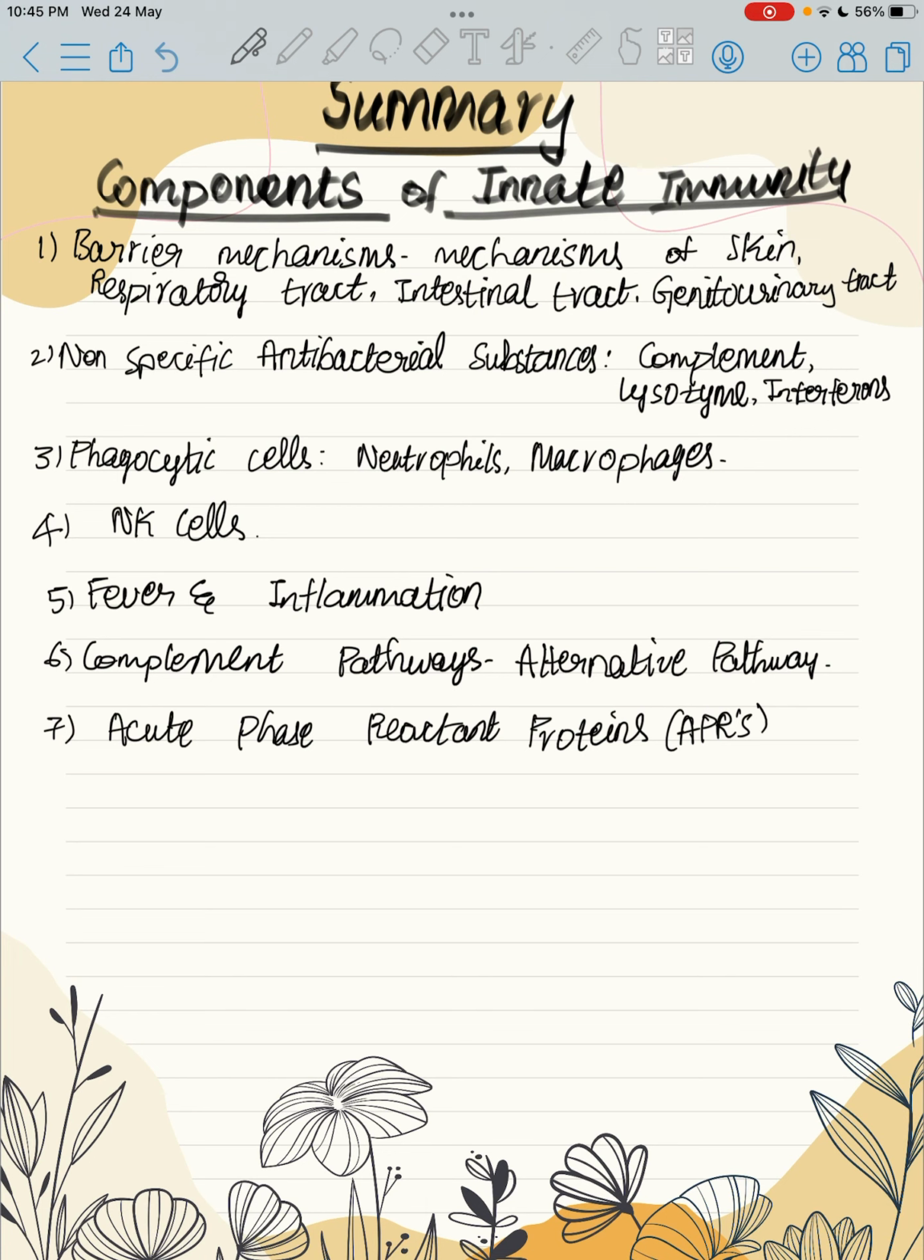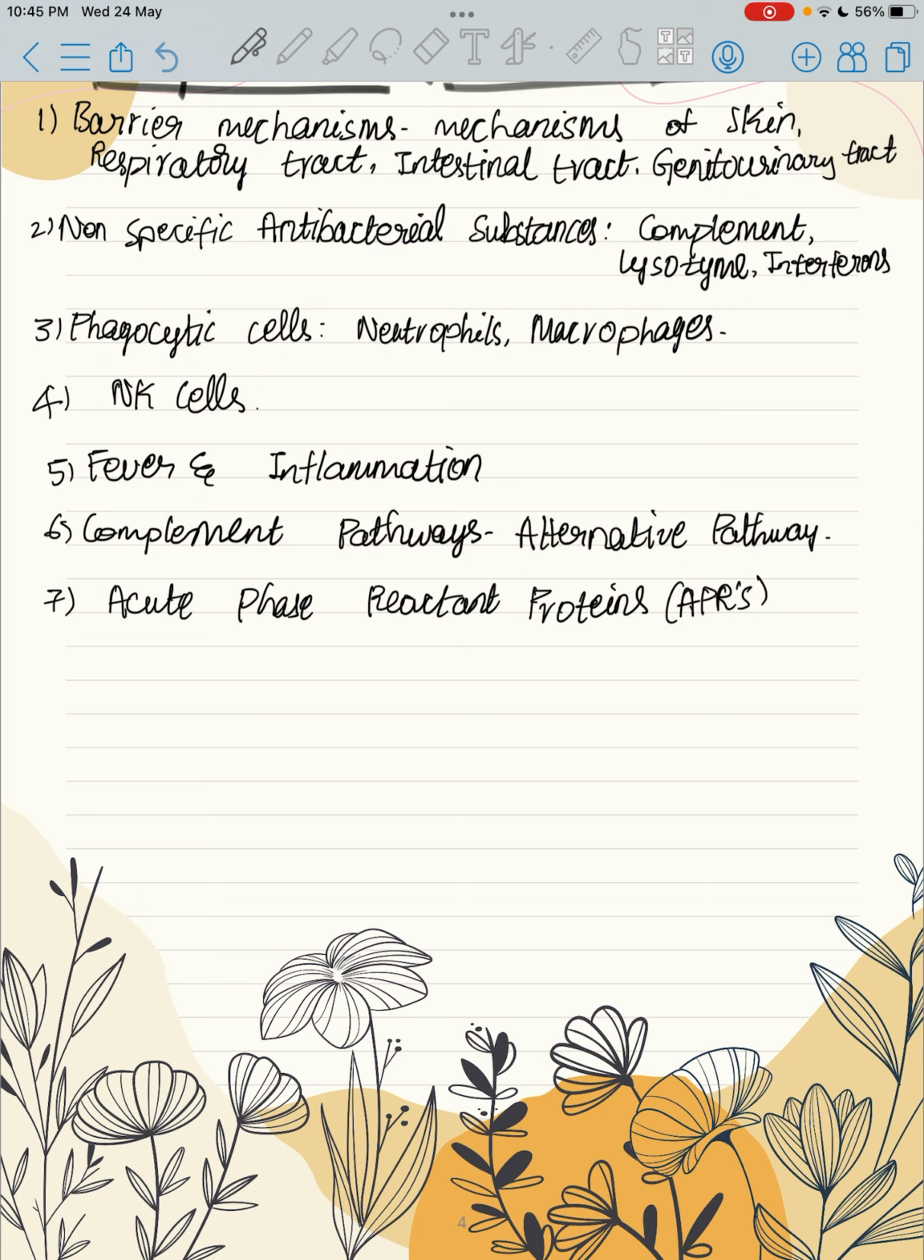Phagocytic cells such as neutrophils and macrophages are known as phagocytic cells. NK cells, natural killer cells, are non-specific innate immune cells. Fever and inflammation are seen, complement pathways, the alternative pathway is seen, and acute phase reactant proteins are seen.